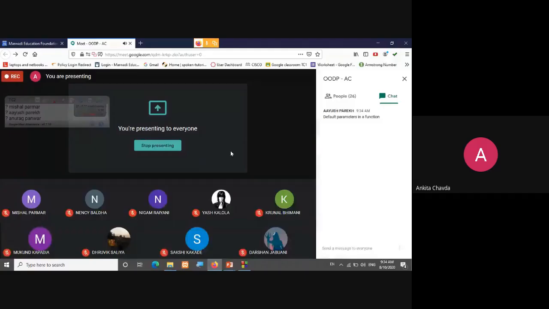Okay. Are you saying default parameters in a function? Yes. So how can we define the default parameters in our function? There are some rules, right? So how can we declare or give values to our default parameters in a function?